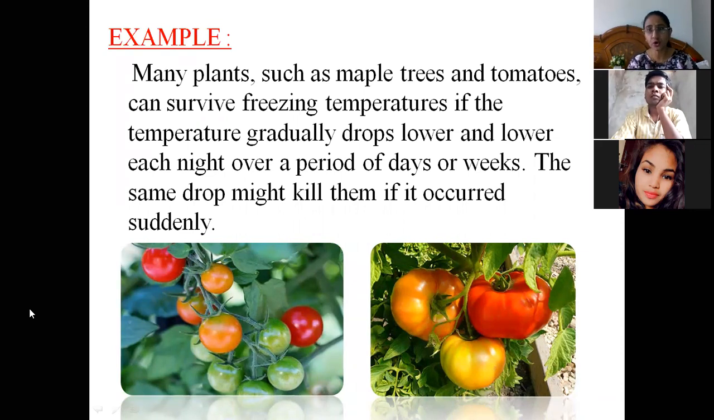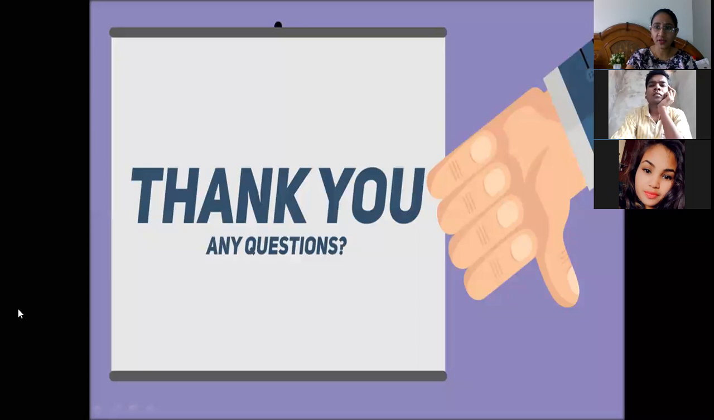Okay, if the temperature drops suddenly, then it might lead to damage to the tomato crop. But if the temperature slowly reduces, then the plant slowly adjusts, because there are a lot of biochemical, anatomical and physiological changes that happen inside the plant, and in this way it is trying to acclimatize to that new environment. So plants and other organisms have an inherent capability to adjust to the new environment. Okay, so this much I think you have understood.